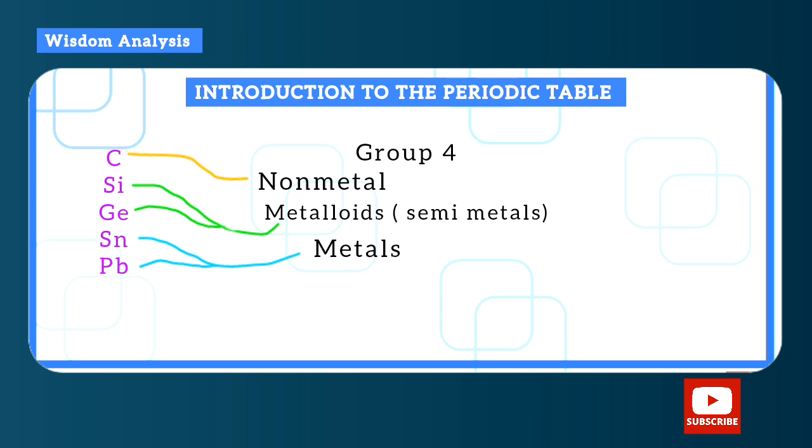So you can see that as we move down the group, the metallic character is increasing. Carbon was a non-metal. Silicon and germanium become semi-metals, and then at tin and lead, it becomes fully metal.